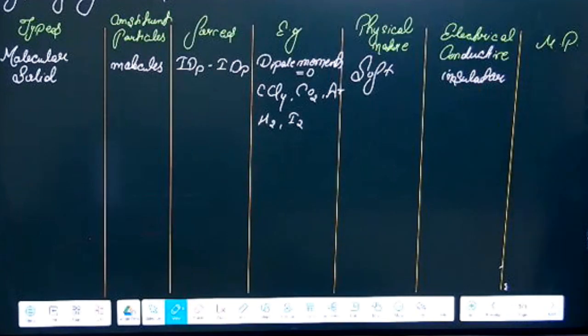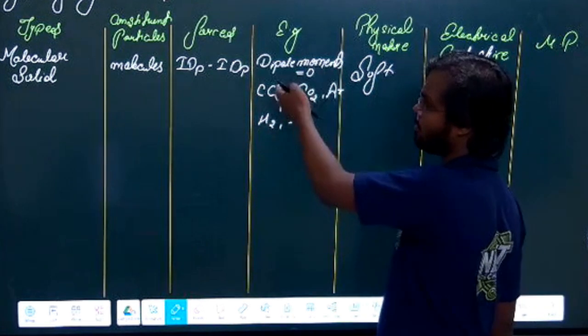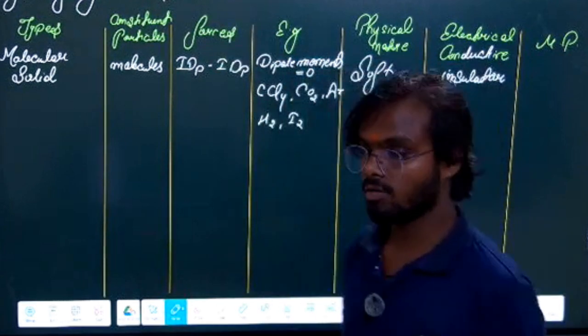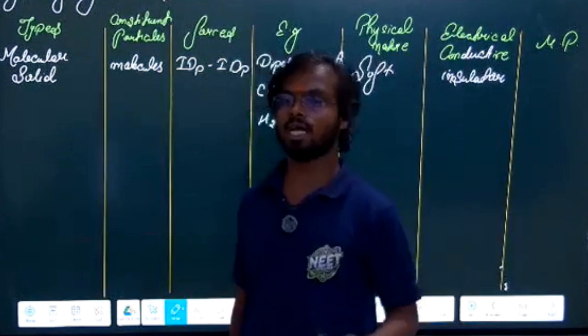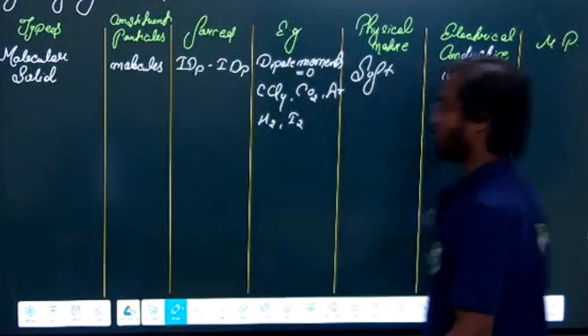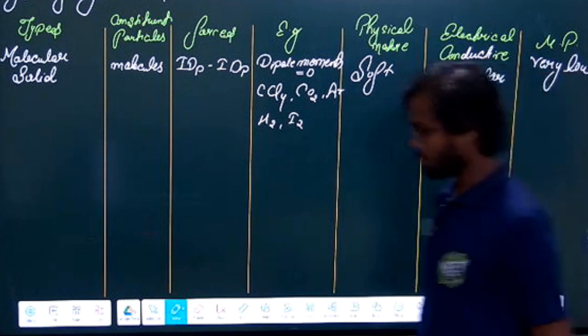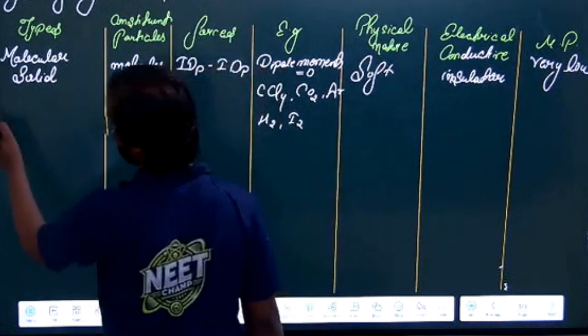Insulator. What will be the melting point? Is it very high or low? Just see the example. If you remember the example, you can tell everything. Is the CO2 melting point very high or low? Or you can see that induced dipole interaction, IDP, is a very weak force. So obviously the melting point will be very low because the force is very weak, right? So it is a very low melting point. Simple. Are you getting the point? Yes, sir. This is the first example.